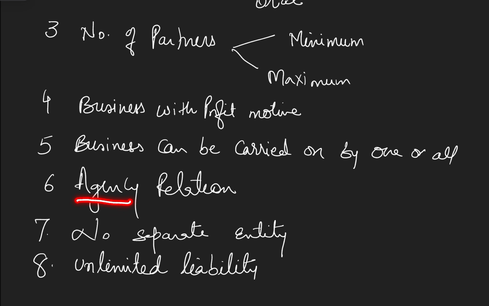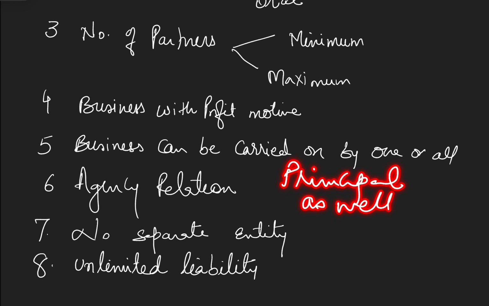Next exists an agency relationship between the partners. To understand the agency relation, the partners act as a principal as well as agent. All partners cannot be present in all meetings or in all contracts. So when one partner is representing another, he acts as an agent and he is following the guidelines which are given or discussed between the partners.